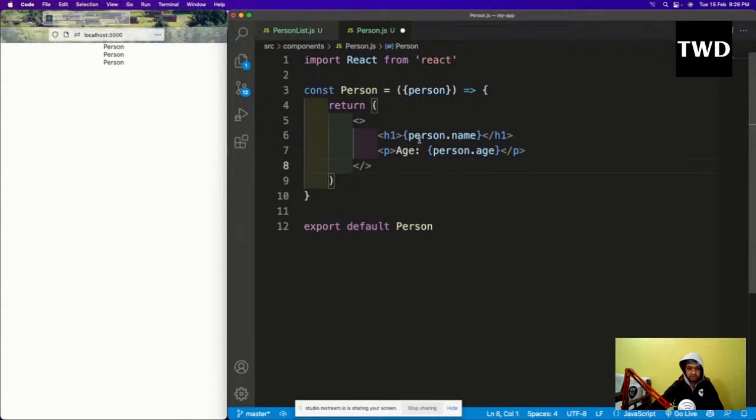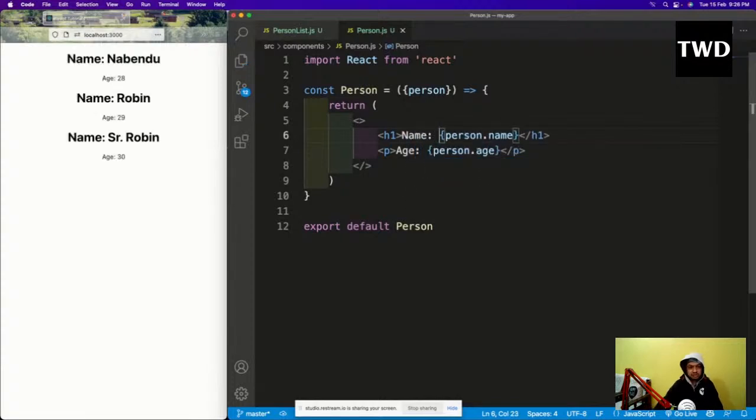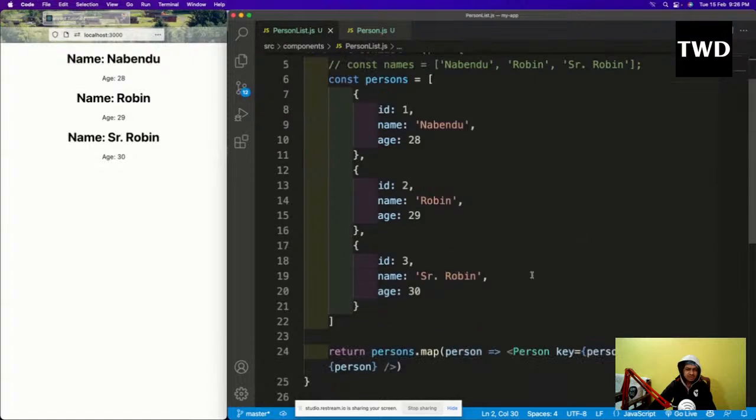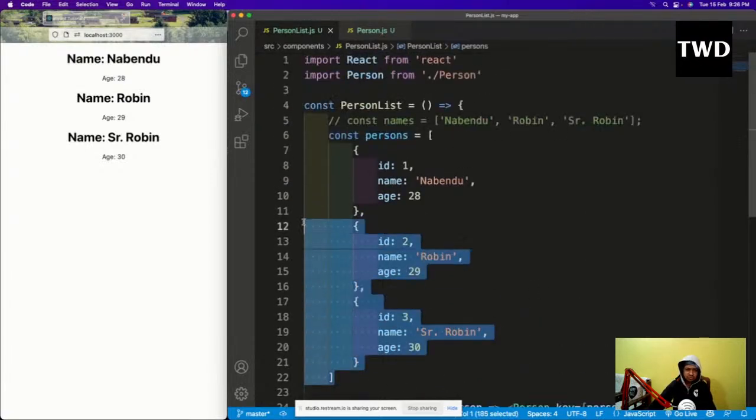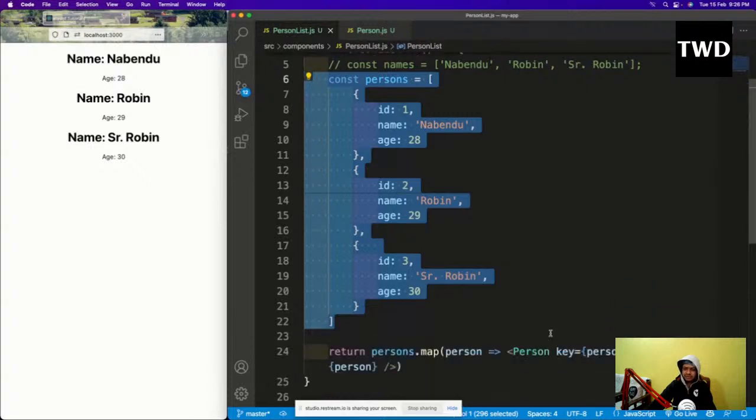Let me have the name also here, save it. So see, I'm getting all these things here. This is how we get it. We generally pass it to a different component, and even the API calls which we are going to do, we are going to get something like this, an array of objects, and we are going to pass it.